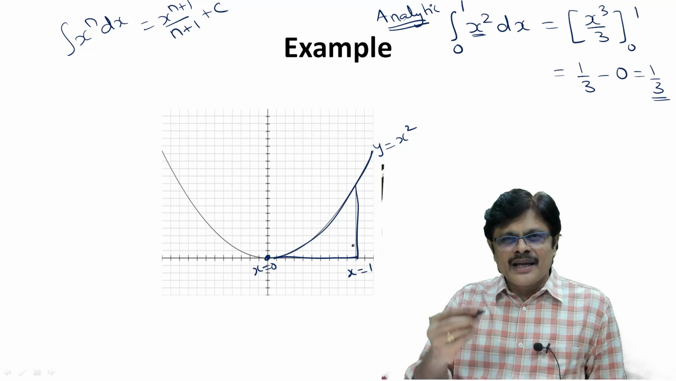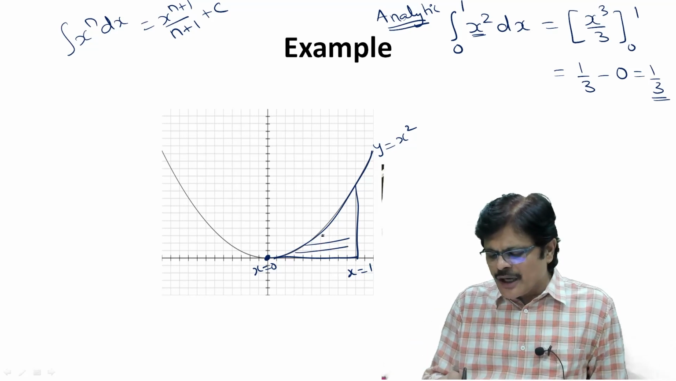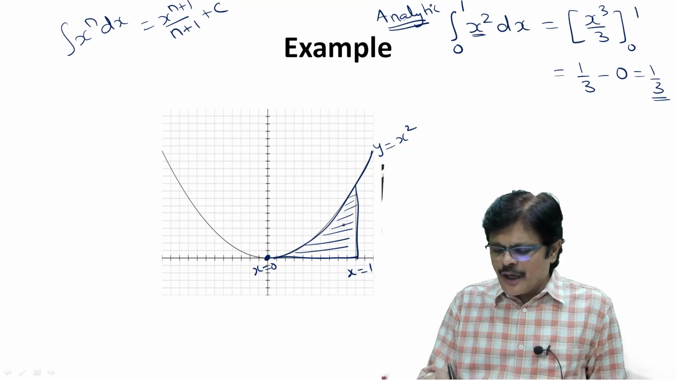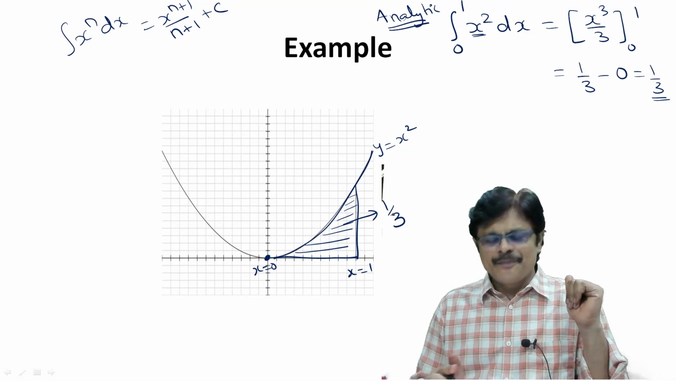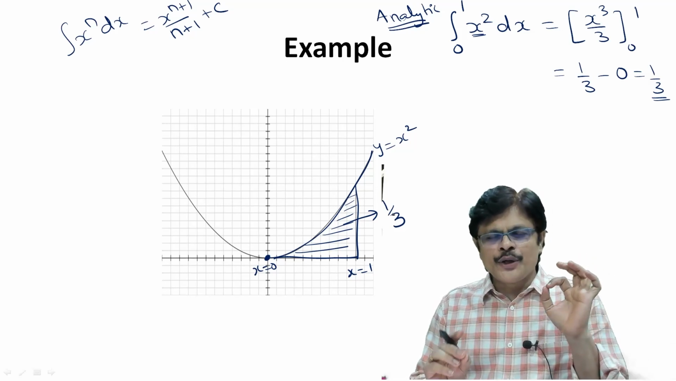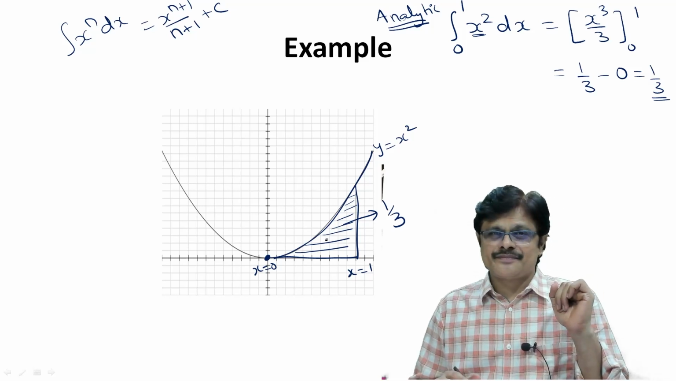That is, the area between the curve and x axis from x is equal to 0 to x is equal to 1. We have to find this area and we have to prove this area is also 1 by 3. Then our work is completed. Okay, so this is what I am ultimately going to prove. But how to find this area?